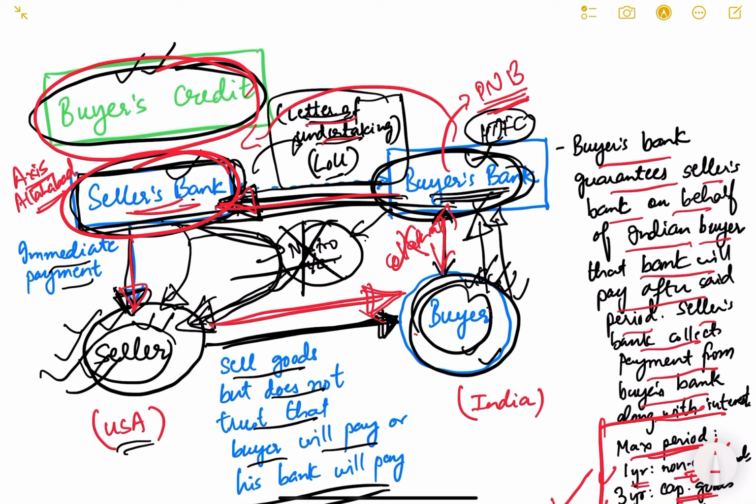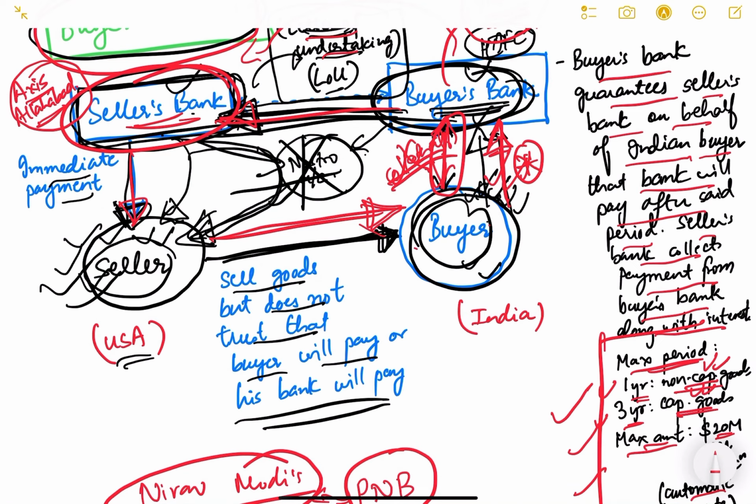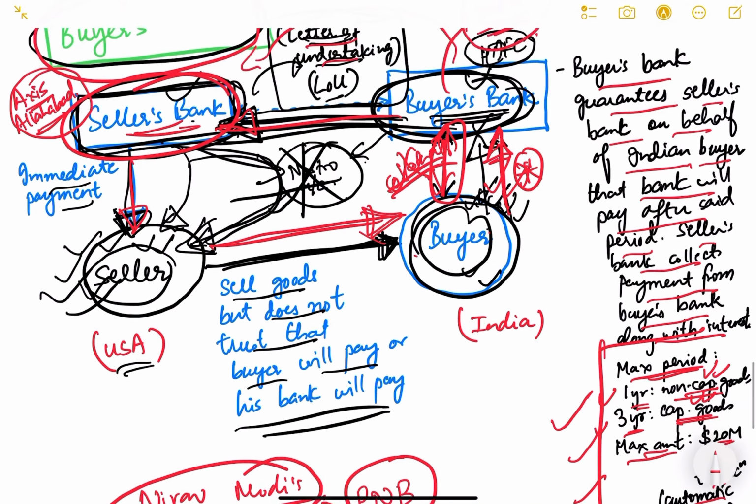So when it was time for repayment, he did not repay, and there was no collateral against it. That is how the entire fraud happened. Axis Bank and Allahabad Bank's foreign branches were not getting payment from Punjab National Bank, and Punjab National Bank was not getting payment from Nirav Modi, because there was no collateral. They could not do anything about it. That was the entire fraud. It was much more complicated and not that easy, but just to give you an idea of how it happened, I am telling you.